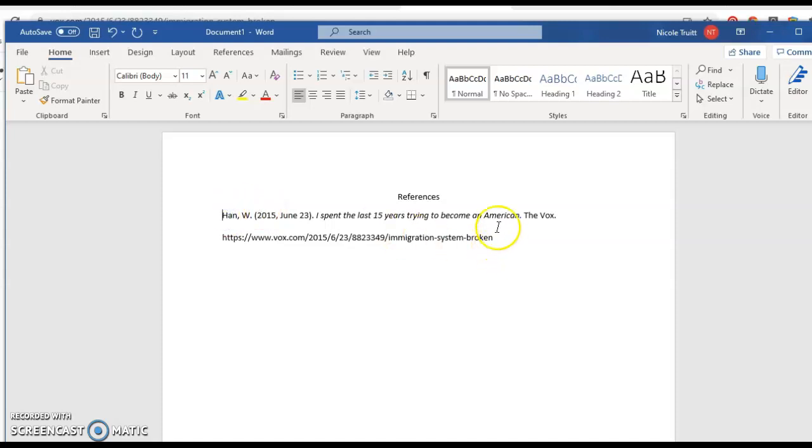So a couple of notes. First, just realize that you're going to have a second article here. So your second article might be, I'm just making stuff up off the top of my head, 2020 and today is October 28th. And we're going to call this source How to APA Pro.